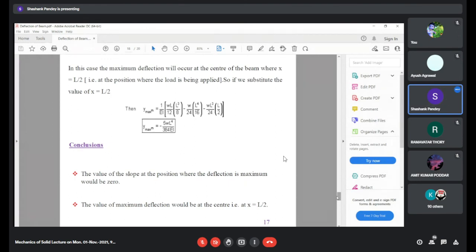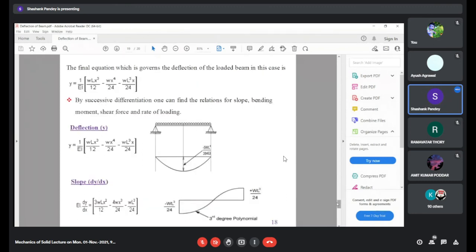So summarizing these points, for this simply supported beam subjected to uniformly distributed load, the value of slope at the position where deflection is maximum will be 0. In this case, we have seen that the place where slope was 0, we have the maximum deflection, and maximum deflection will be at x equal to half the length of the beam, that is x is equal to L by 2.